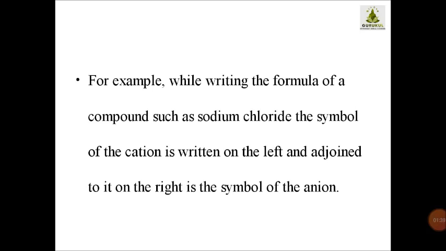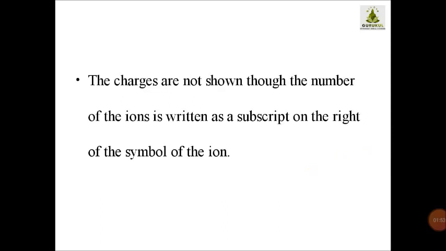So on the left side, first of all you have to write the symbol of the cation, so in NaCl you write the cation on the left and the anion on the right side.